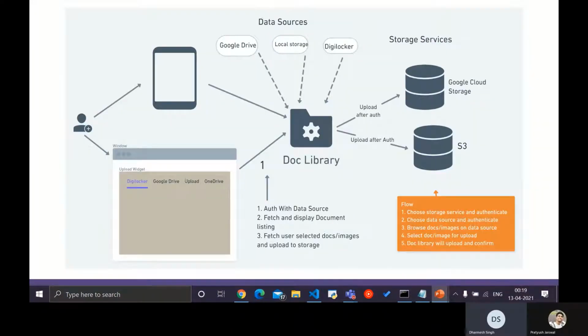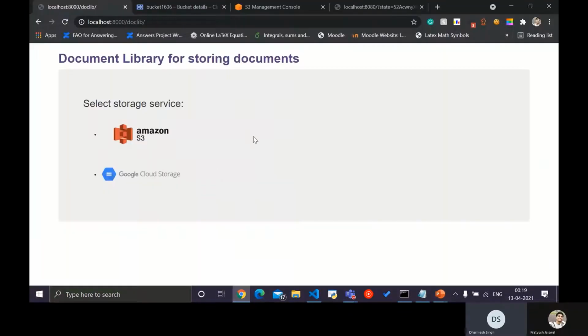This is the architecture of our project. First, the storage service will be authenticated by the user, and next, any of the data sources can be selected multiple times to select the files for final uploading to the storage service selected earlier. Now, a brief demo of the project.